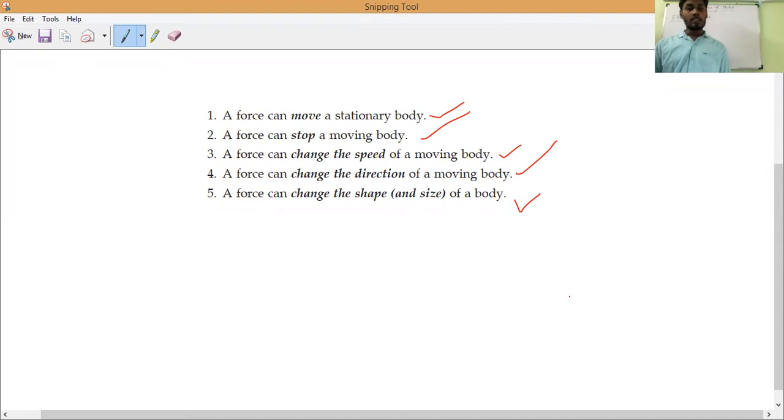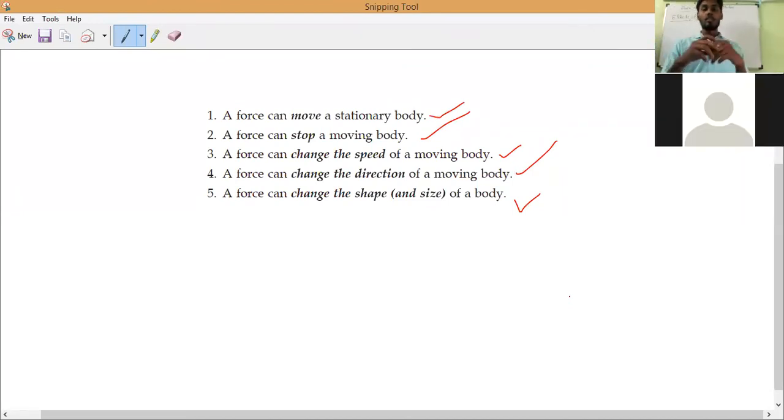Suppose it changes the shape of an object, if you want, stretching a rubber band or stretching a spring. The shape will change. Sir, a sponge? Yes, a sponge also. The size and shape both will change. You can write any example like that. Do you understand? Write it now, all of you. The 5 effects you have to write.